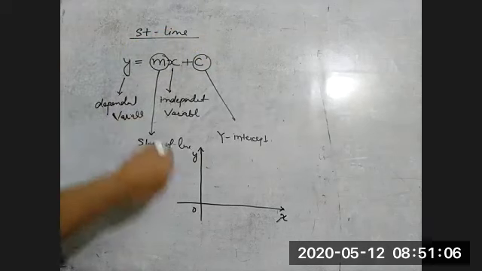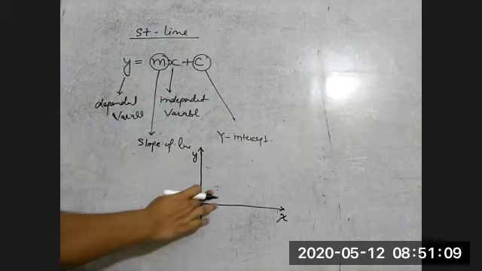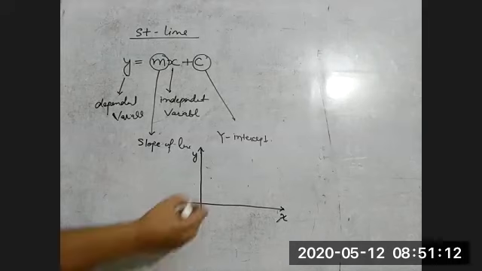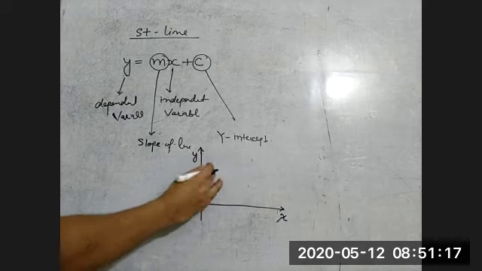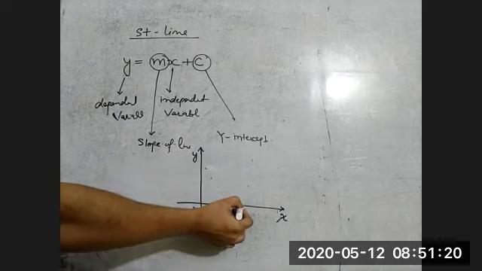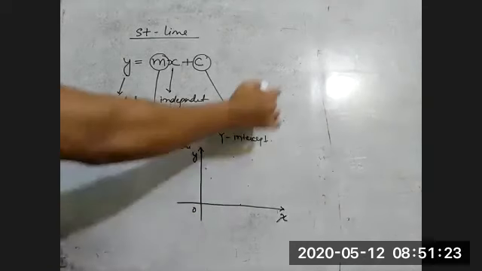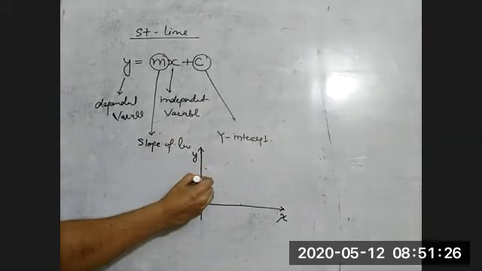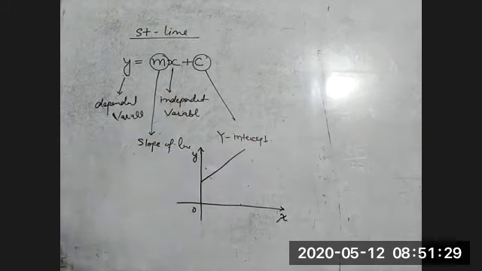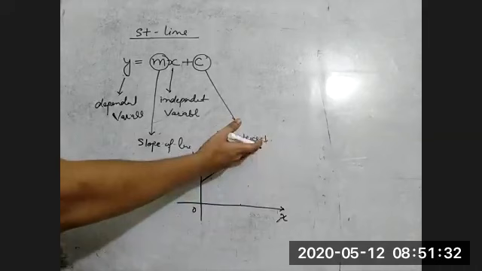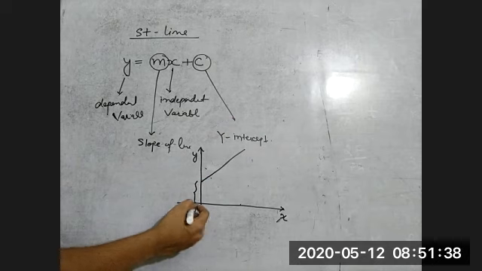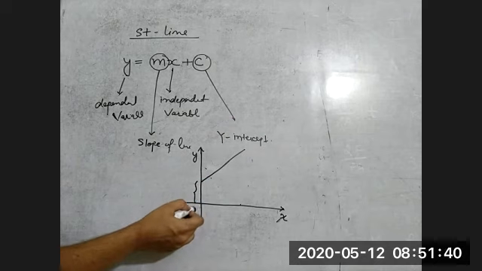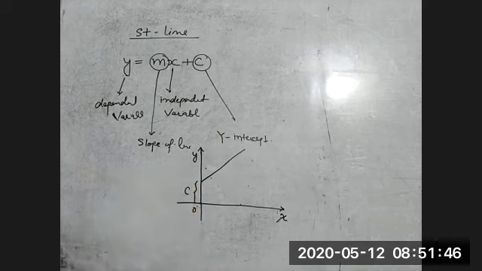So if you put x is equal to 1, suppose I'm taking x is equal to 1 and y is equal to, suppose, 2. Okay, some coordinate. Similarly, for some value of x, correspondingly you will get the y value. If you join all these points, you will get this straight line. Okay, this straight line where it cuts the y-axis, this is called the y-intercept. So from this origin, because all distances we measure from this center, this is called the origin, the y-intercept is c.